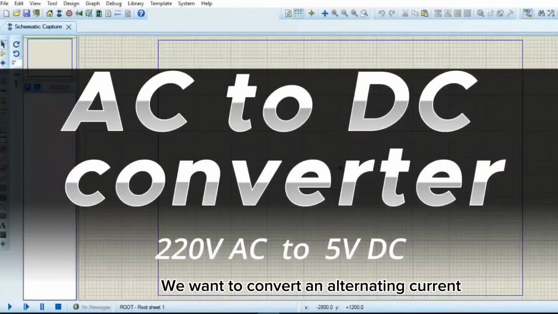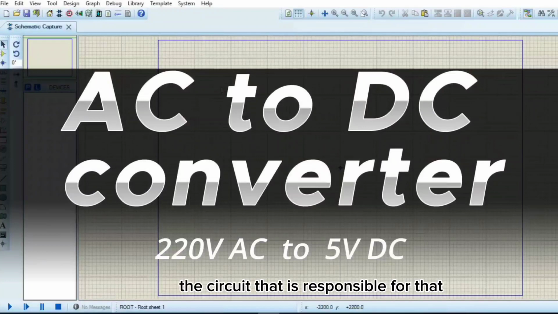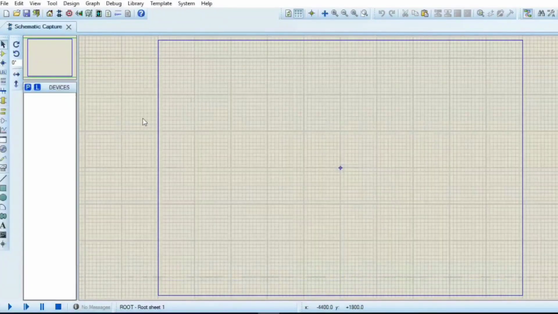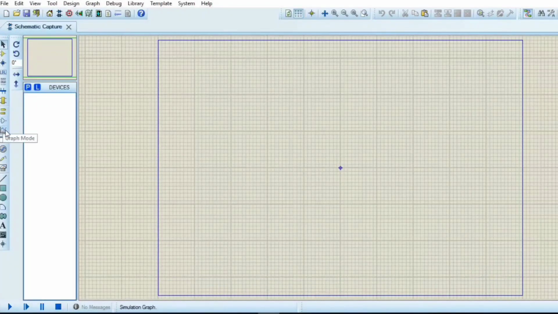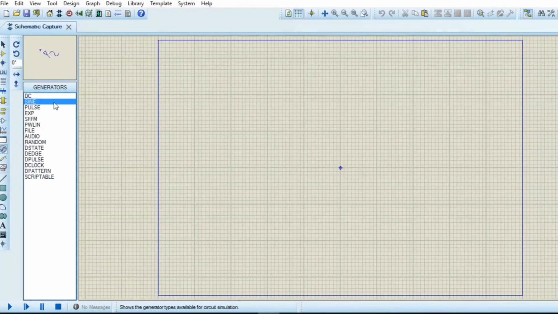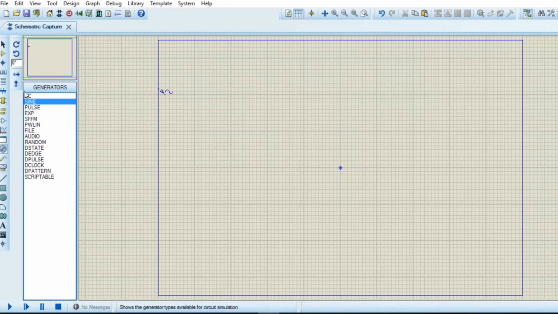We want to convert an alternating current into a direct current. The circuit that is responsible for that is called a rectifier circuit. So the first thing we will need here is an input voltage source. So I'm going to my generator. I'm picking a sine generator. And then I will also need a transformer.